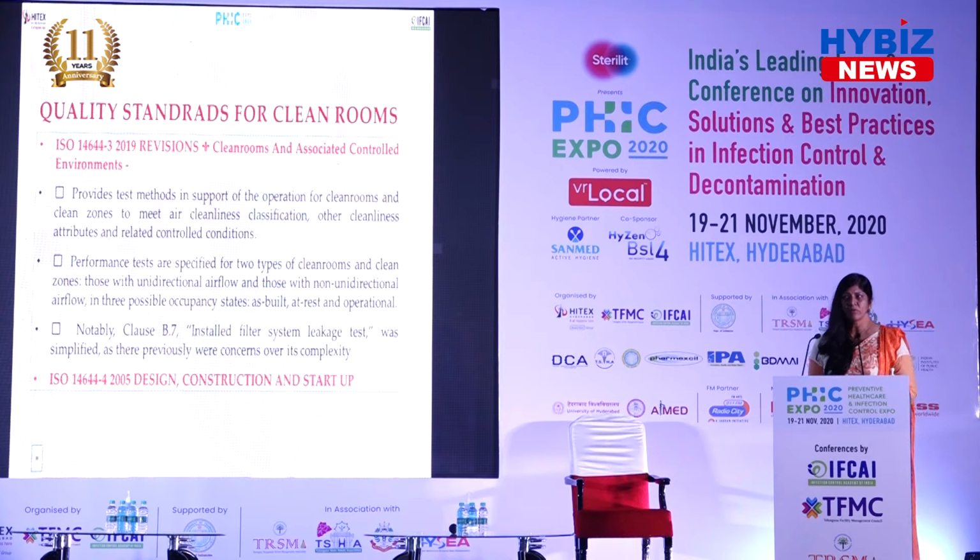For the unidirectional airflow zones, you can also go into the as-built, operation or at-rest condition. In these 3 conditions you can do all the required tests for the clean room. As I said, these are defined. We have to follow this when I say my clean room is ISO 6, and also build it up in my system.